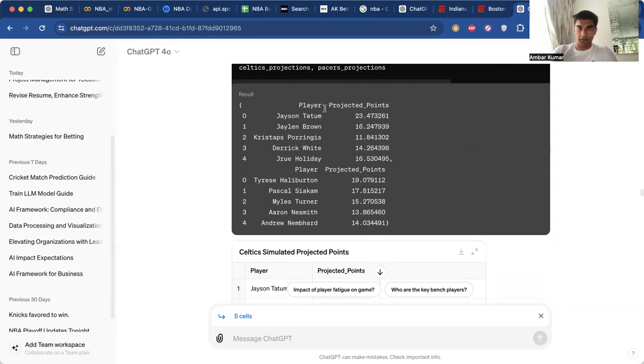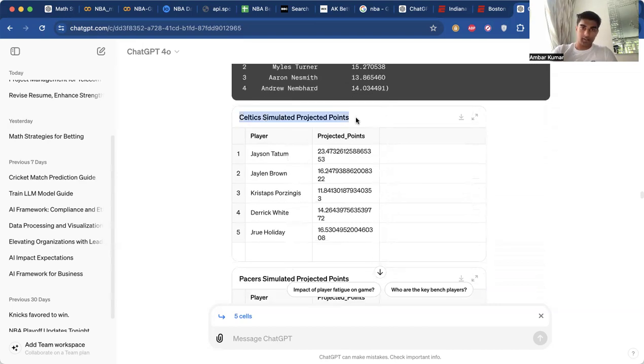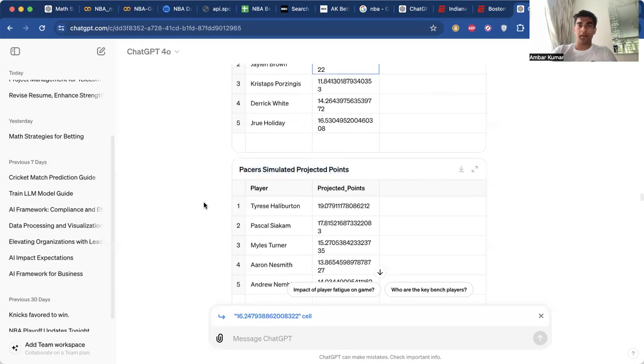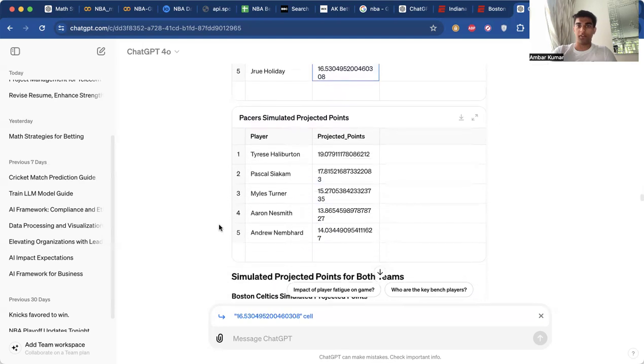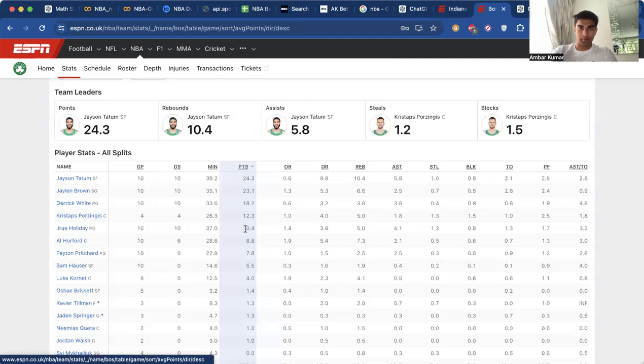And now in our output here, we can see this is where it's starting to get valuable. So it's given us the Celtics simulated projected points for their top 5 point scorers, as well as the Pacers simulated projected points. And we can see that these numbers are now different: 23.47, 16.24, 11.84, 14.26, 16.53 for Drew Holiday. And if we go back here, Drew Holiday was predicted at 10.4. Well, not predicted. This is average points per game in the postseason statistics between the 2024 NBA playoffs, he was projected, not projected, sorry, average 10.4 points per game.